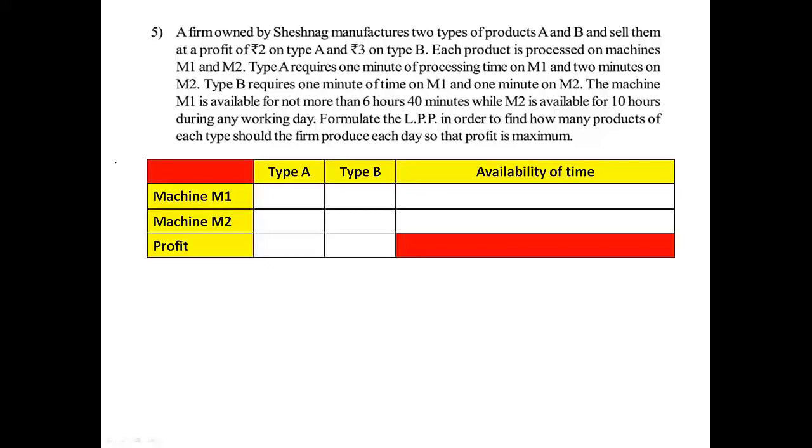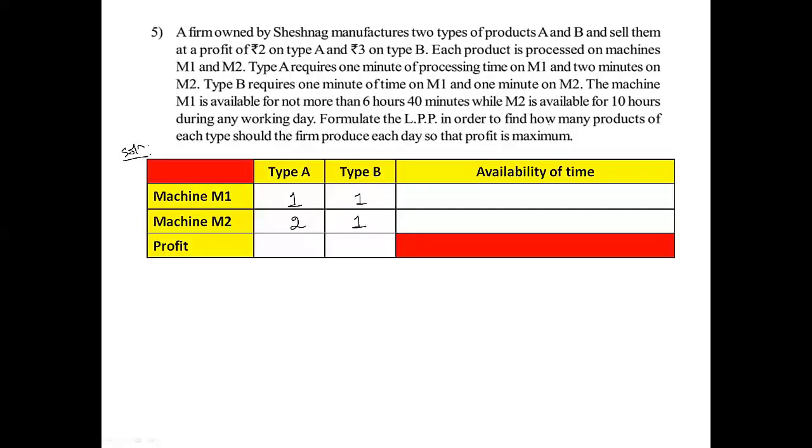So here the solution is, write down the table. So type A, the machine M1. Each product is processed on machines M1 and M2. Type A requires 1 minute of processing time on M1 and 2 minutes on M2. Then type B requires 1 minute of time on M1 and 1 minute on M2.